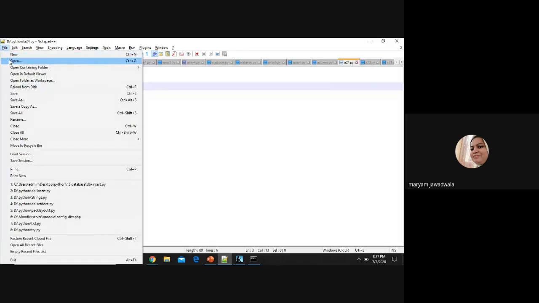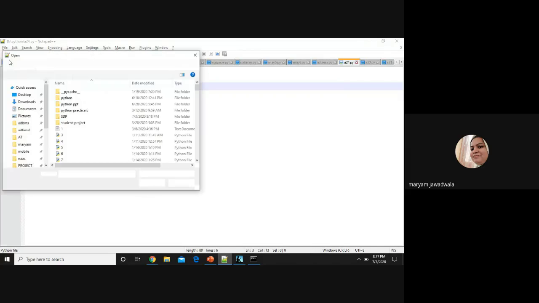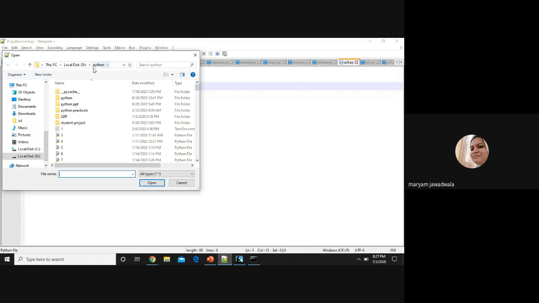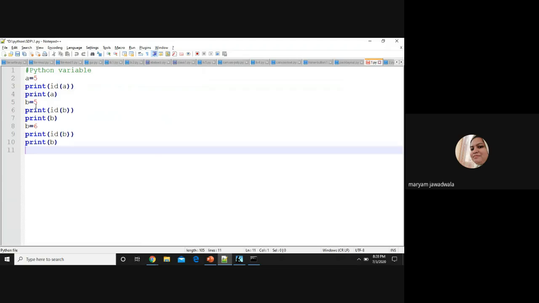File, open, and in the Python folder, SDP folder, the program is 1.py. Open this file. This is a simple Python variable program. I assign a equals 5 and print id a. The id function is used to print the address of the memory location of a, and print a.